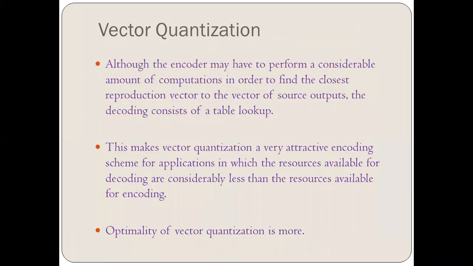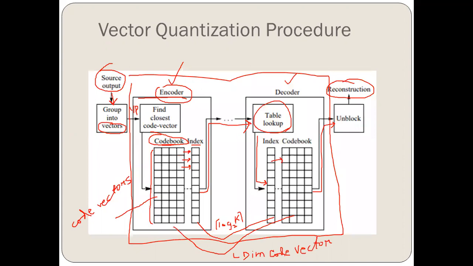I hope you have understood. Now there are a few points that we have to remember in vector quantization. Although the encoder may have to perform a considerable amount of computation in order to find the closest reproduction vector to the vector of source outputs, the decoding consists of a lookup table, right? In vector quantization, a lot of computation takes place at the input end, that means at the encoder end. Why? Because it has to find the closest match for the code vector. This is the maximum amount of computation.